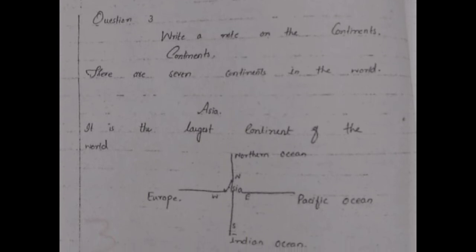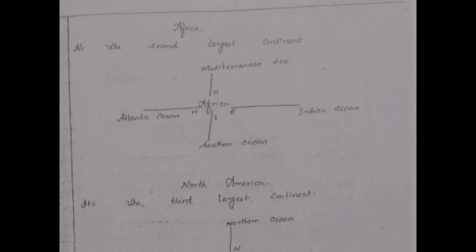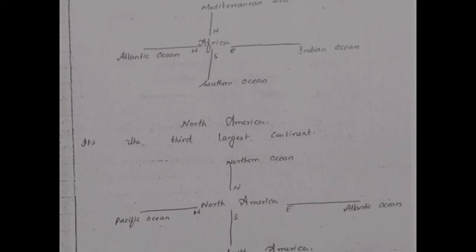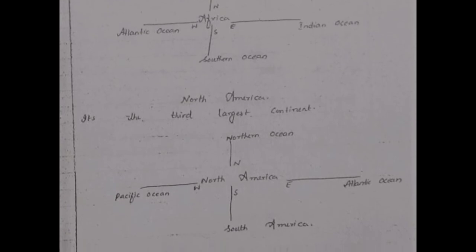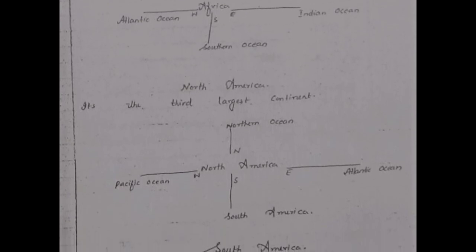Next, the second largest continent is Africa. In the north of Africa is Mediterranean Sea. In the west is Atlantic Ocean, east Indian Ocean, and in the south is Southern Ocean. Next continent is North America. It is the third largest continent. In the north of North America is Northern Ocean. In the west of North America is Pacific Ocean. In the east is Atlantic, and in the south is South America continent.